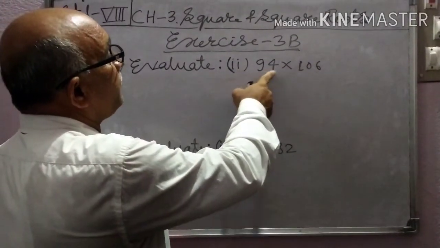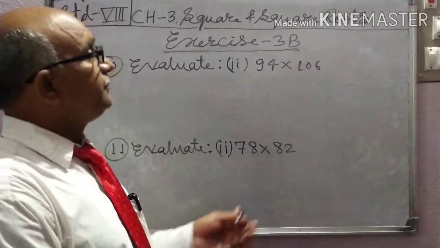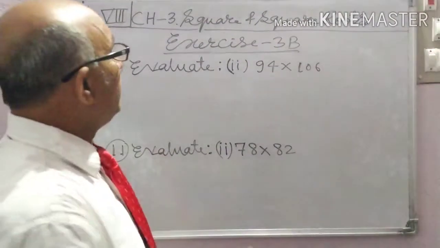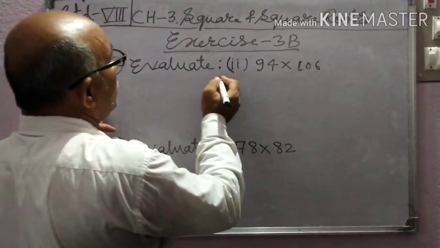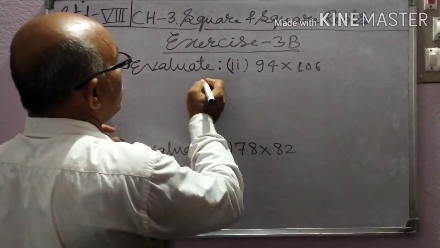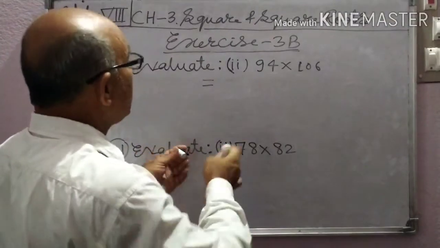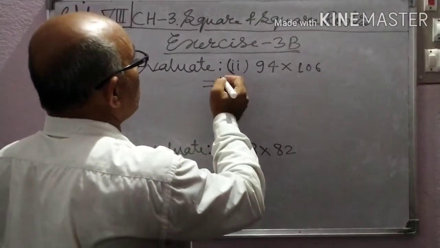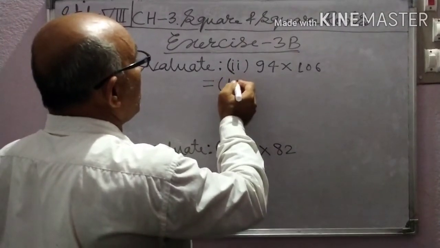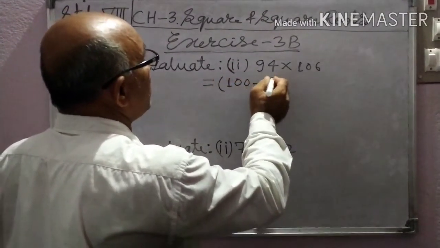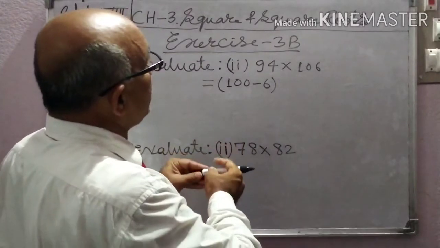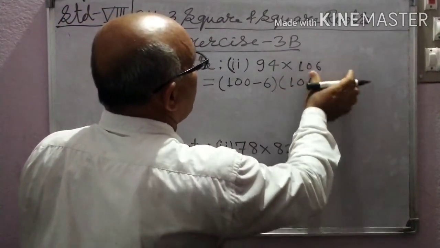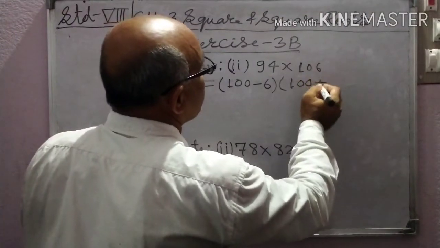Question number 10. Evaluate 94 into 106. Here we use a plus b into a minus b. 94 means 100 minus 6, and 106 means 100 plus 6.